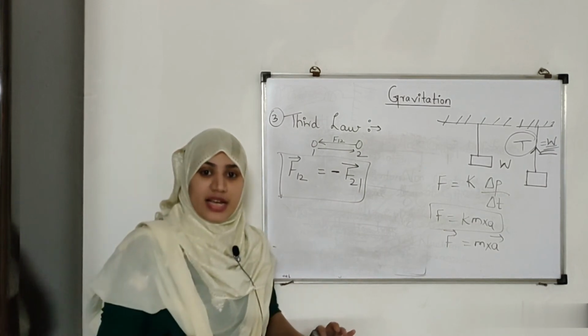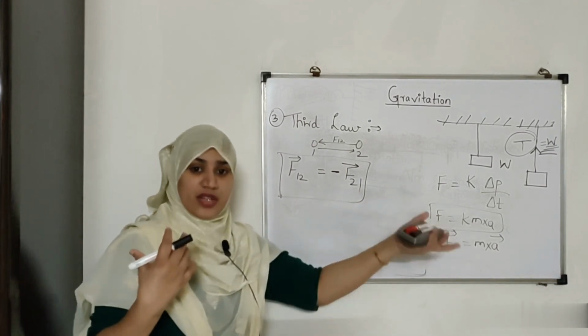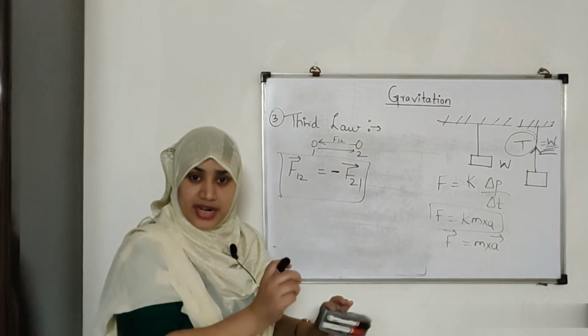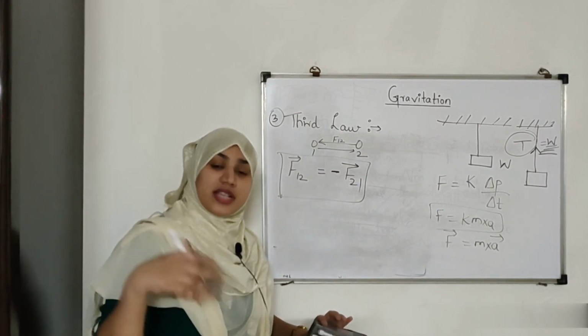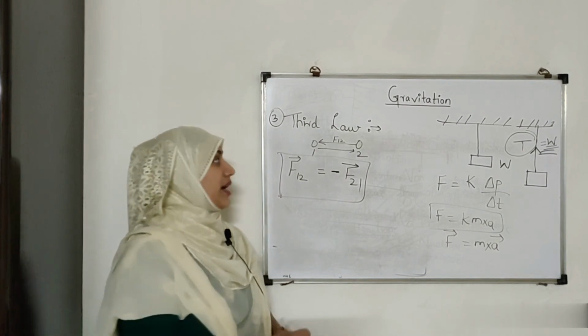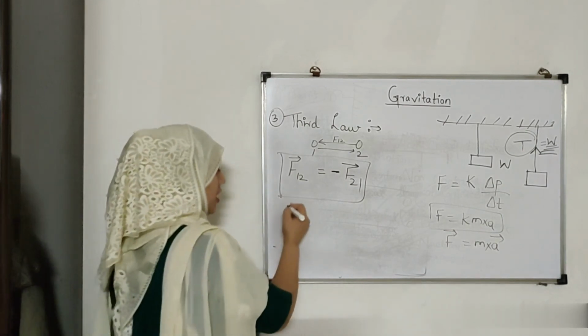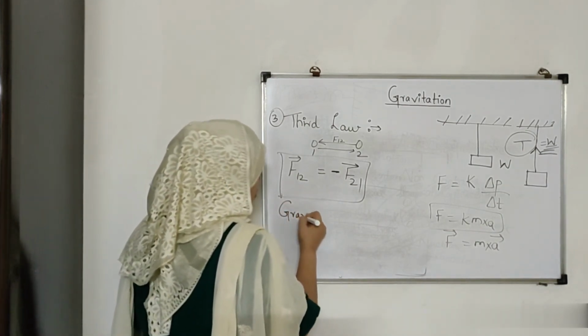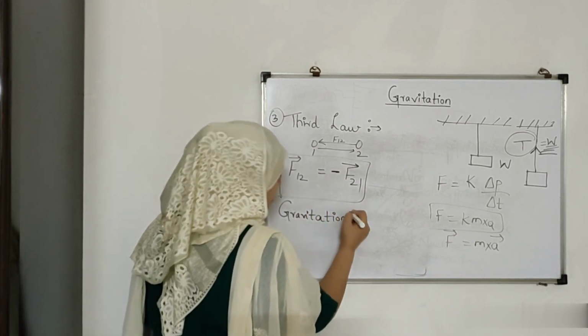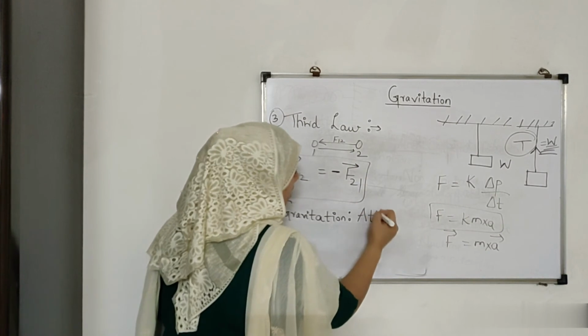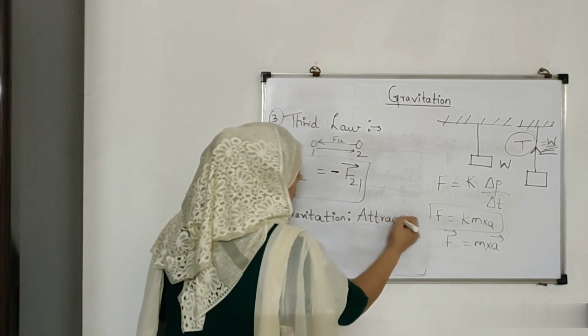Basically everything around us, even I am attracting, if someone is sitting beside me, I am going to attract that object. So every particle in the universe is attracting every other particle, and that attraction is known as gravitation. And the force with which it attracts is called the gravitational force.